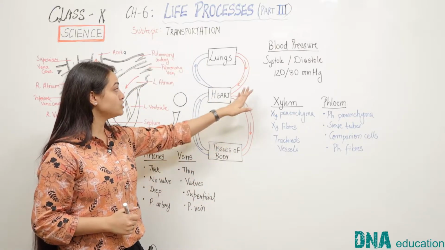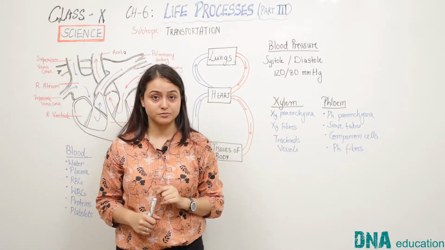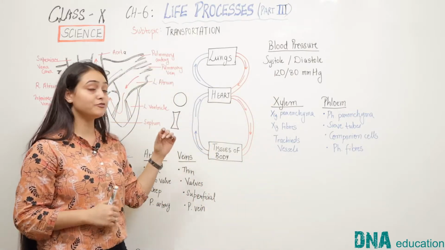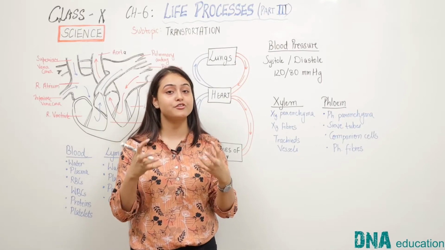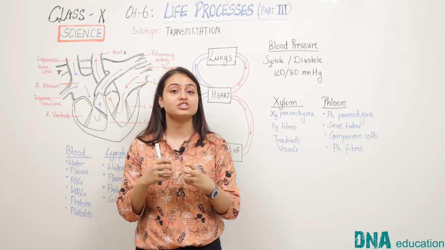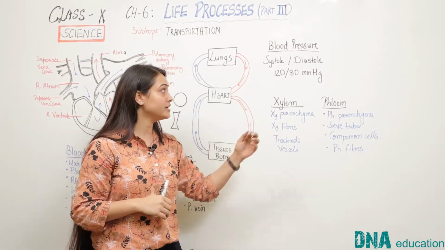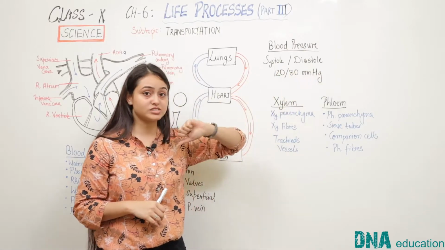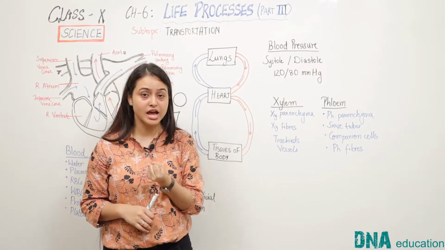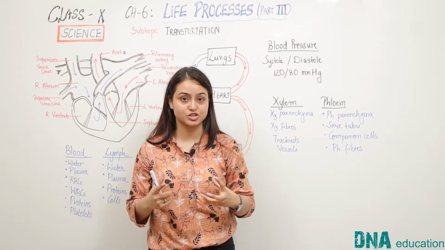Now, coming to the concept of blood pressure. We all know that the muscles of the heart contract and relax, and this contraction and relaxation can be seen in terms of systole and diastole. Systole means contraction and diastole means relaxation.